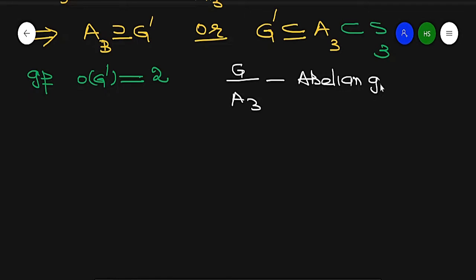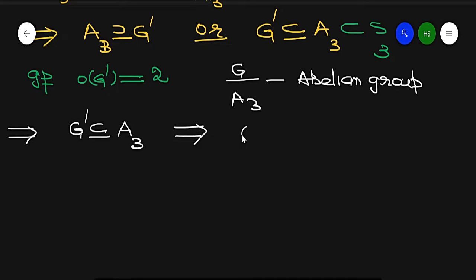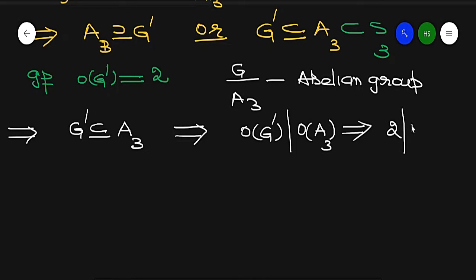So G dash is a part of A3, which means it is a subgroup. Again by Lagrange's theorem, the order of G dash divides the order of A3. The order of G dash is 2 and the order of A3 is 3. So again it is not possible.